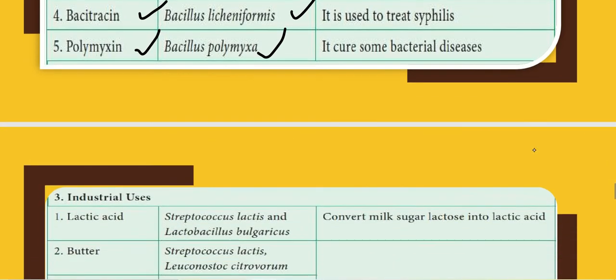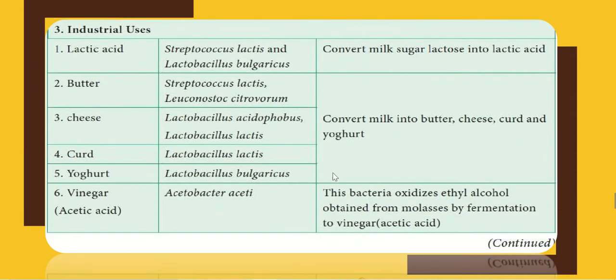Now coming to the next part, that is the industrial uses. Again a very important part, because it's also part of microbes in human welfare. That is plus 2 part. That is lactic acid, butter, cheese, curd, yogurt, vinegar. So the organisms which are used, I've told you, that is microbes in human welfare. And what is their role? How are they formed? So you should at least note down the names of these products with the name of these bacteria.